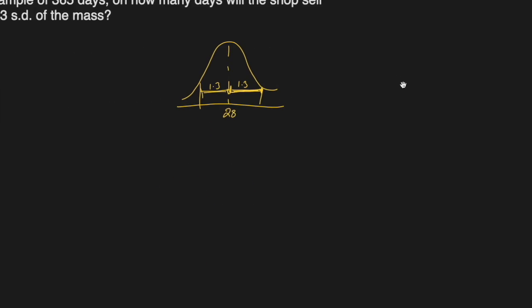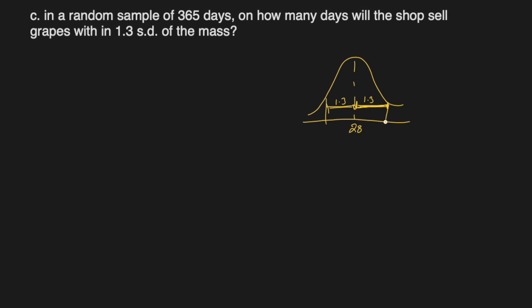Okay. So it means that the probability below this 1.3 is 0.9032. Up to the mean we have 50%, so the probability between 0 z-score and 1.3 will be 0.9032 minus 0.5, because up to here we have probability 50%.